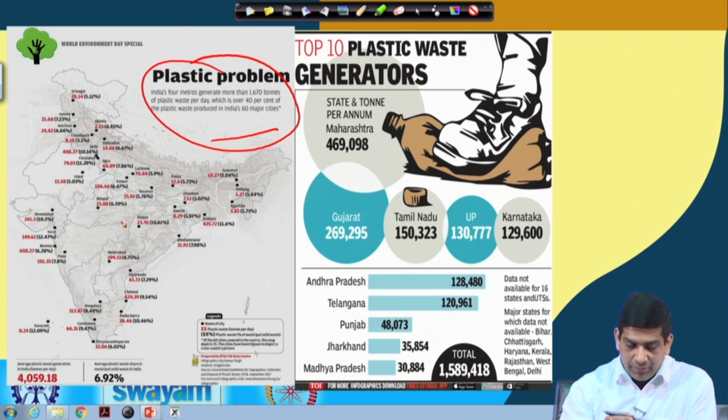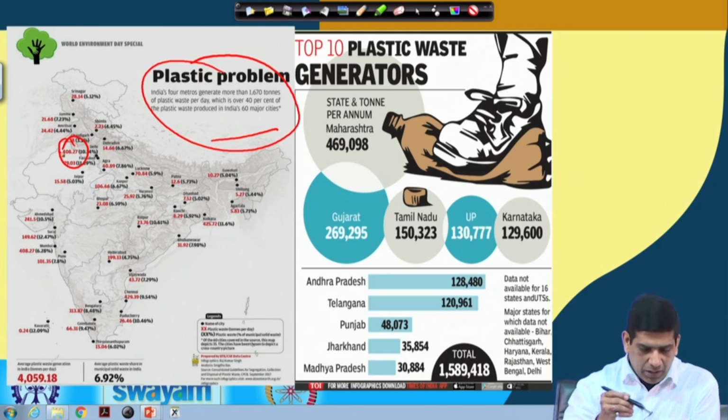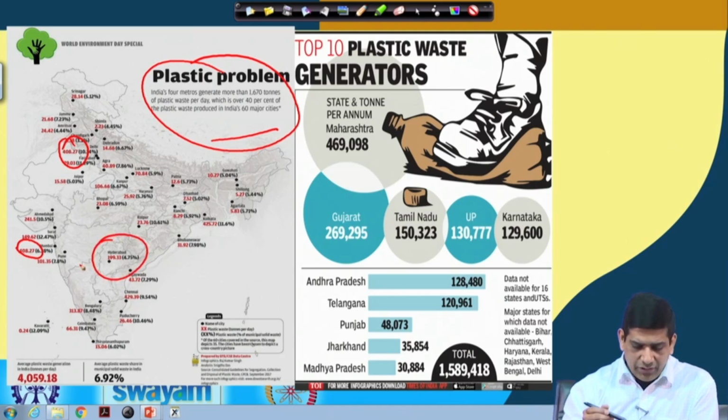And the highest numbers that I see in terms of plastic waste tons per day is Delhi, which is 408 tons per day, which is a big city right there. Then Mumbai is close, 408 in Mumbai as well, the same number. I don't know how it got the same number. Hyderabad is close to 200, Bengaluru 314, and Chennai 429. So Chennai is actually the highest in tons, but percentage-wise it's less.